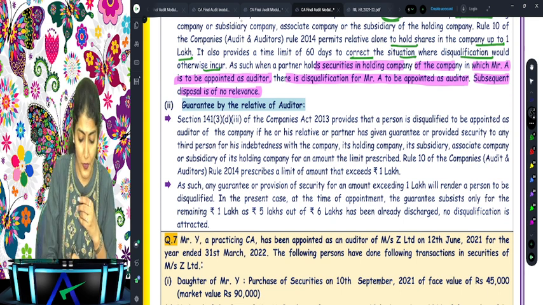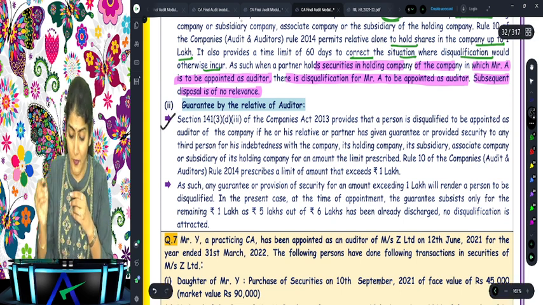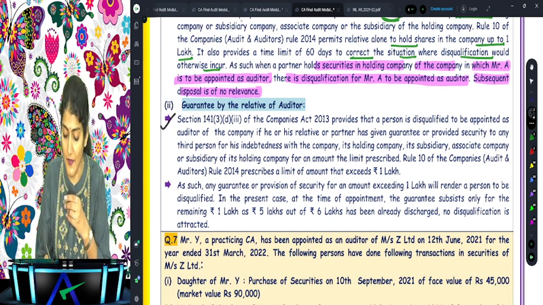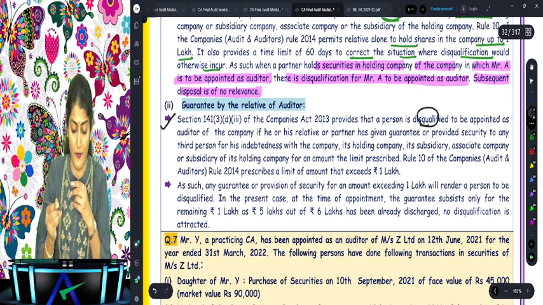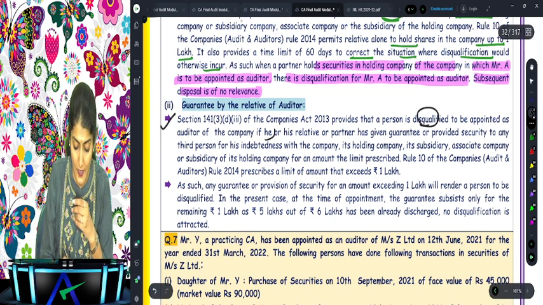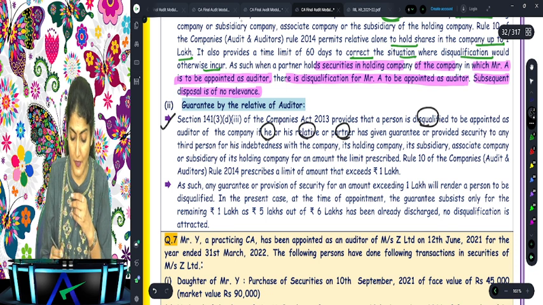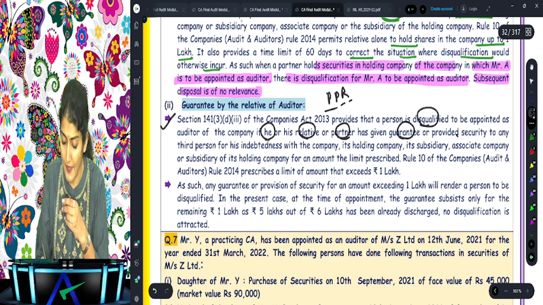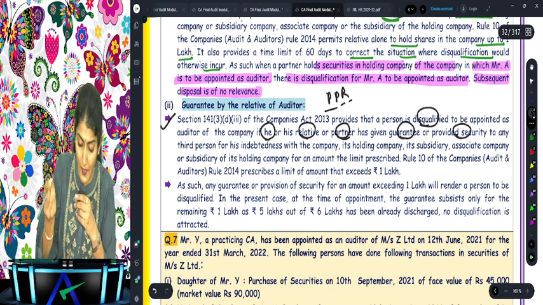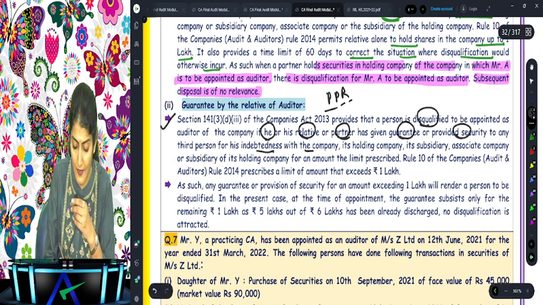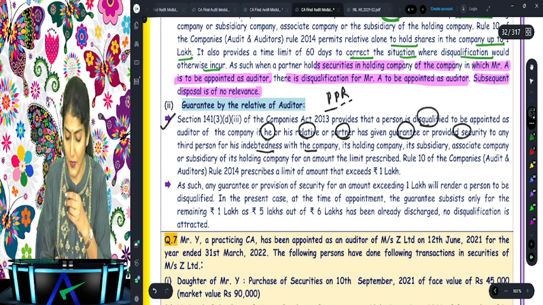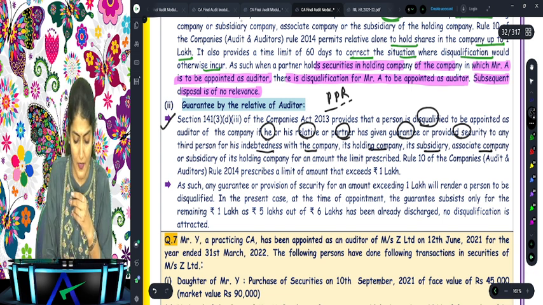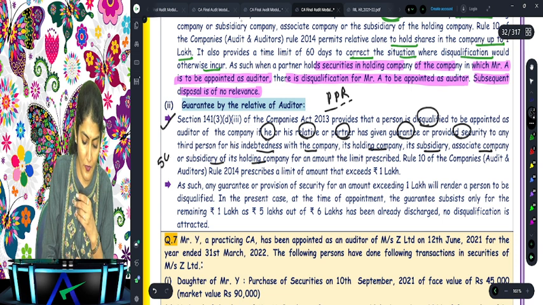Right. So 141(3)(d)(iii) of the Companies Act provides that a person is disqualified to be appointed as an auditor of a company if he or his relative or his partner, what did I tell you? PPR. What is PPR? Person, partner, relative has given any guarantee or provided security to any person for his indebtedness to the company. Again, the company, holding company, subsidiary, associate, or a subsidiary of the holding companies.